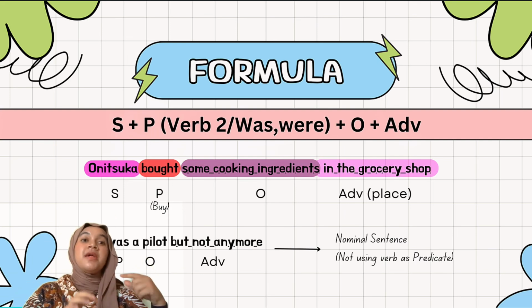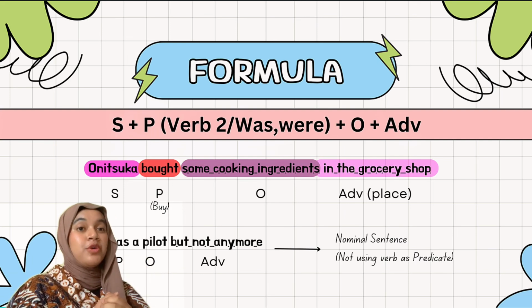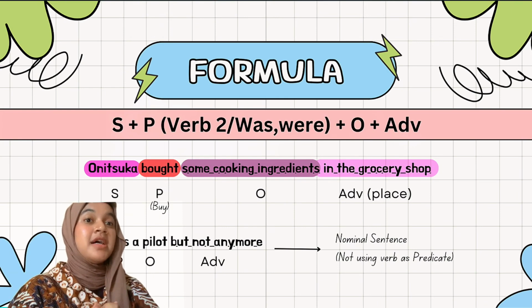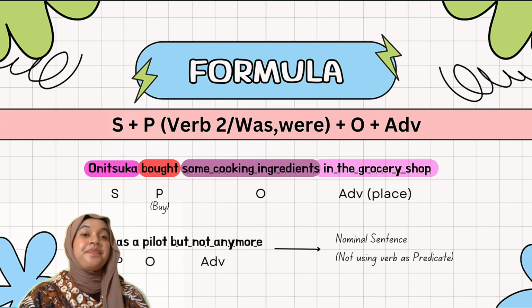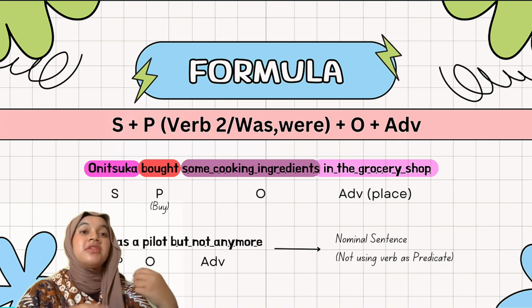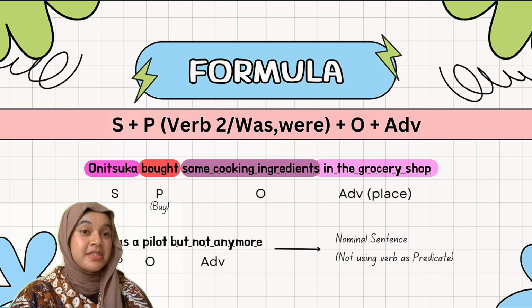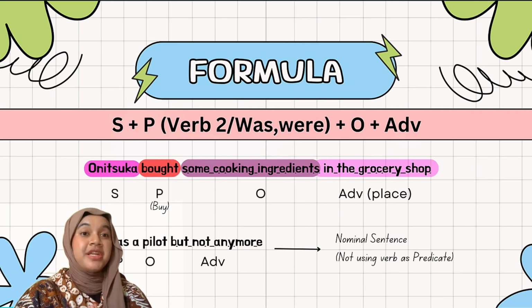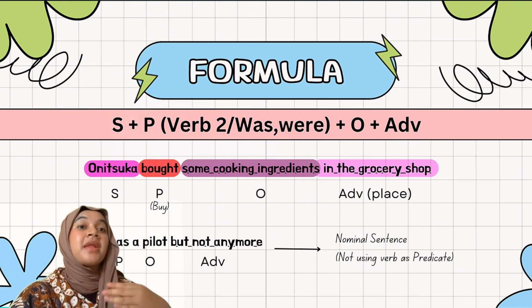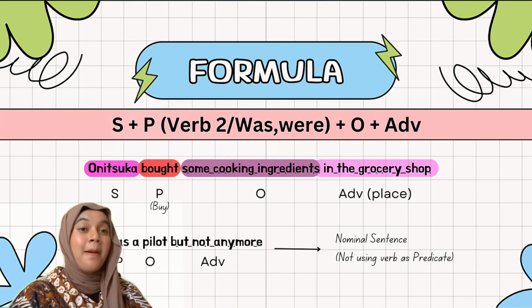So to make it easier for you to understand, I have a simple example. The first one is: Onitsuka bought some cooking ingredients in the grocery shop. Onitsuka is the subject, of course. Bought is the predicate. Bought is taken from buy, verb 1, believe.